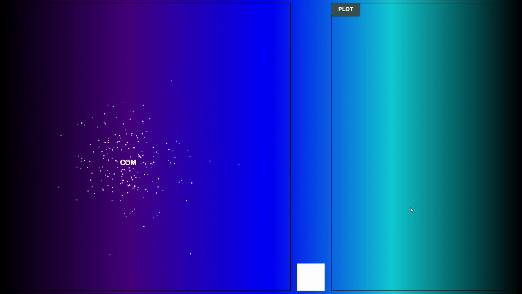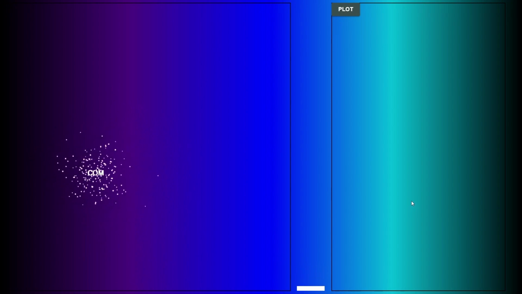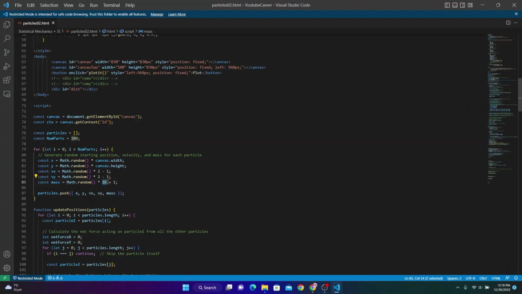And also keep in mind that these are 200 particles, each of them having 199 forces being applied on them. It's not an easy calculation, and the fact that my laptop is handling this, yeah, whatever. Now let's decrease the number of particles and increase the variety in mass.